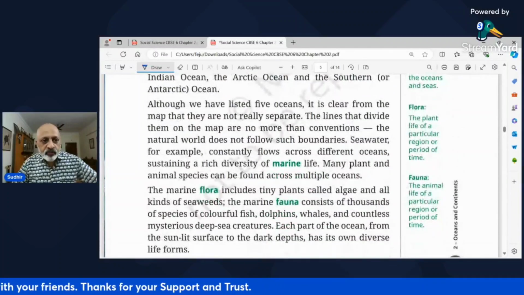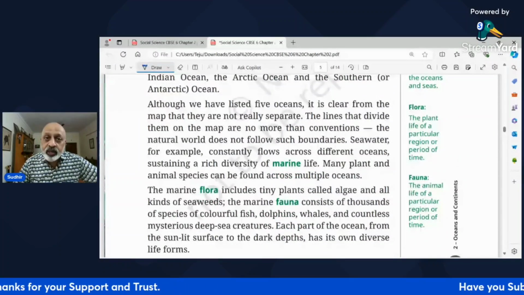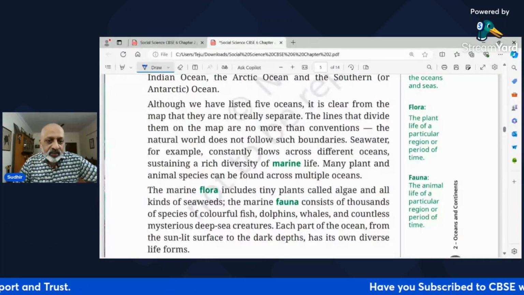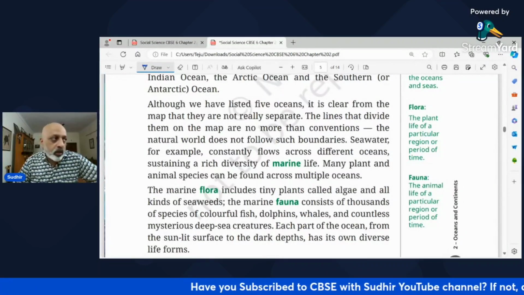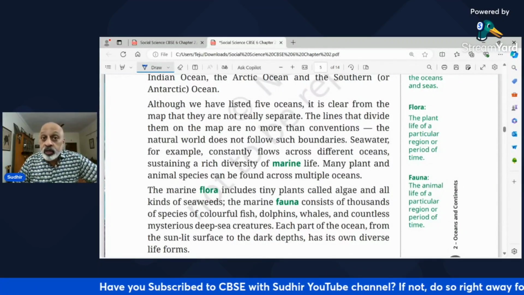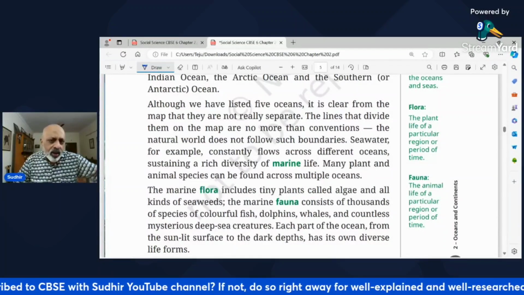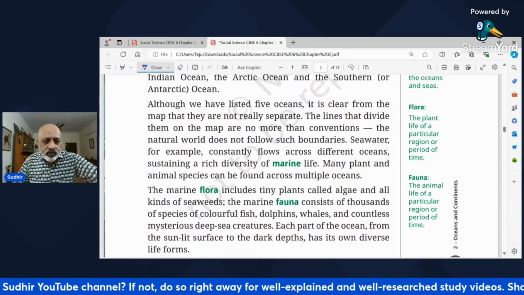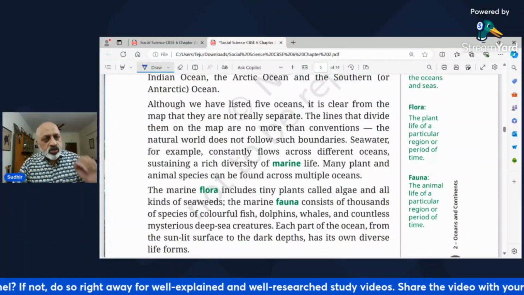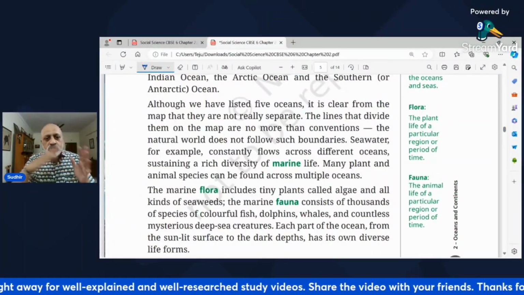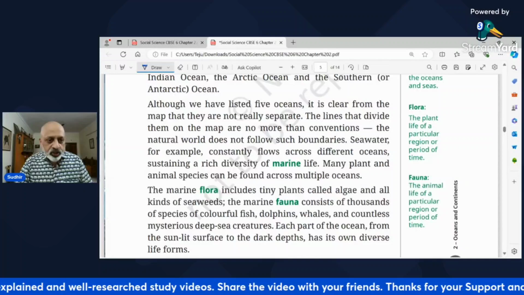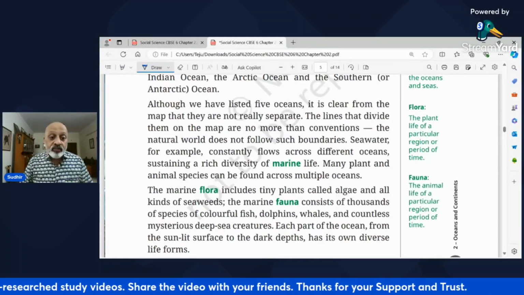So although we have listed 5 oceans, it's clear from the map that they're not clearly separate. The lines that divide are like conventions. The natural world, obviously, I mean, how do they know that here the Pacific Ocean, from this drop the Pacific Ocean will start? That doesn't happen, but we know vaguely that this is how it is. So seawater, for example, constantly flows across different oceans, sustaining a rich diversity of marine life.